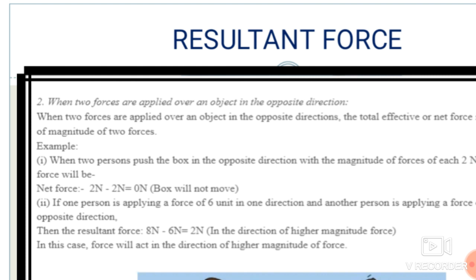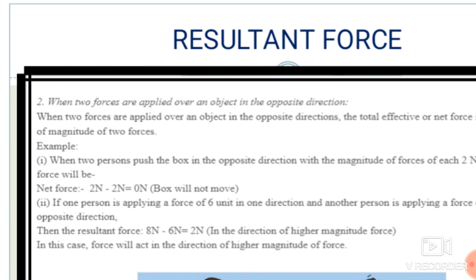Here, whenever forces act in the opposite direction, the forces do not add up, they subtract. The resultant force will be the smaller one, the difference between these two forces.